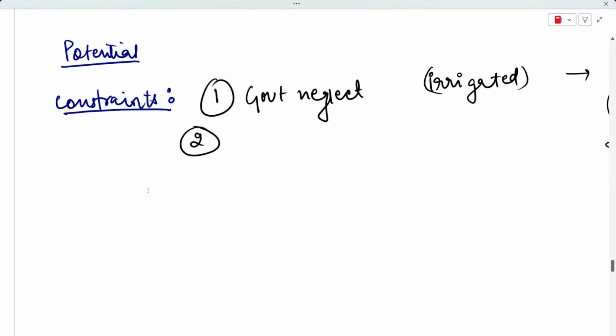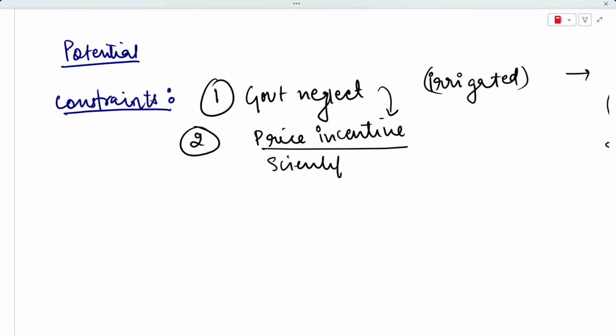That is why government neglect is the biggest constraint for dryland farming. Then price incentive is also not provided for dryland farming; this can also come under government neglect. Scientific research is also not promoted in dryland areas. So these are the biggest constraints for dryland farming.